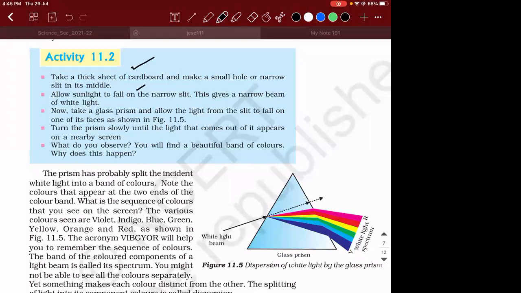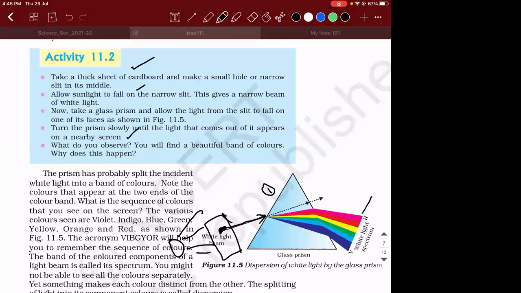Now, if you have a cardboard here and the cardboard has a small hole, then the light that is coming from the sun is narrowed down by taking only one ray. When this white light passes through the slit and falls on one of the faces, you need to turn the prism slowly until the light that comes out appears on a nearby screen.